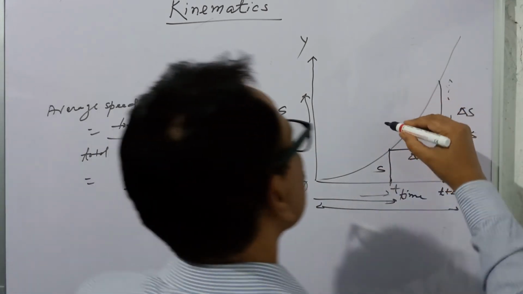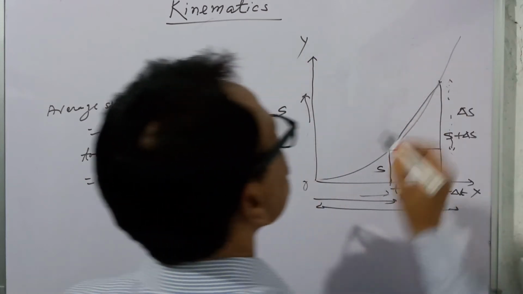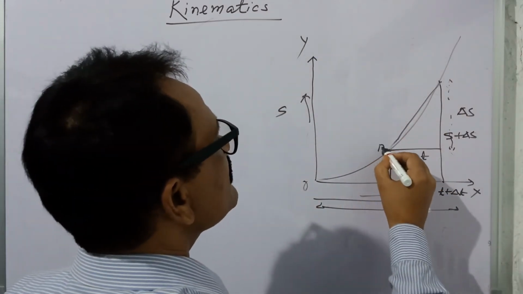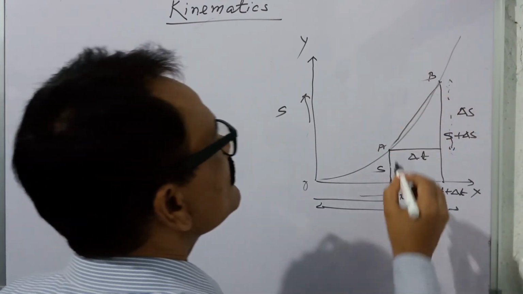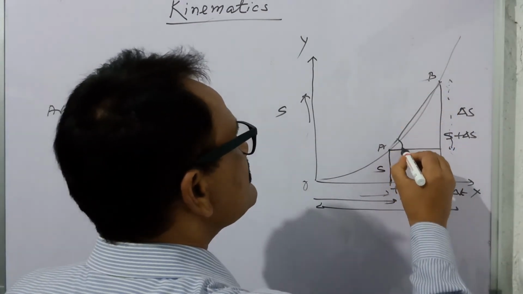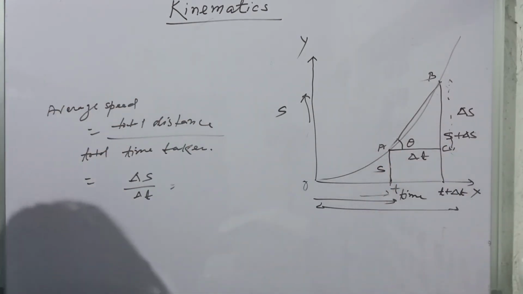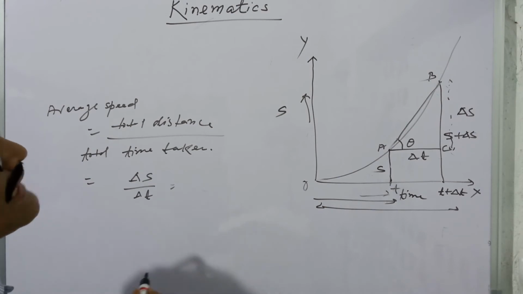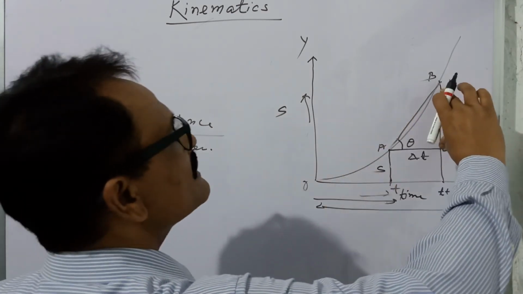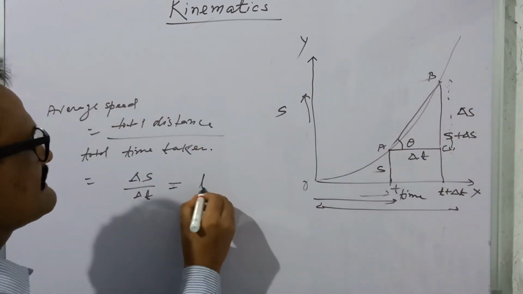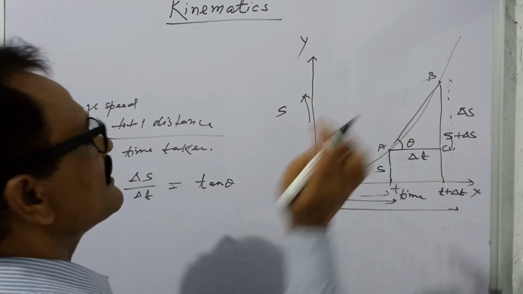Now if I join this line, and suppose this is the AB, and so this is the right angle triangle AB, suppose it is C, so it is a right angle triangle, and in right angle triangle, delta s by delta t, this is the perpendicular, this is the base, so it is the tan theta, and this is the theta.